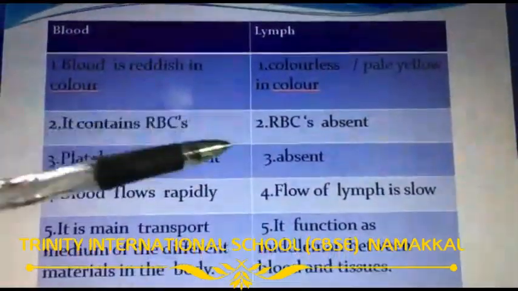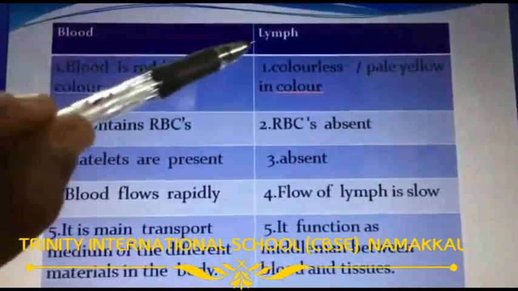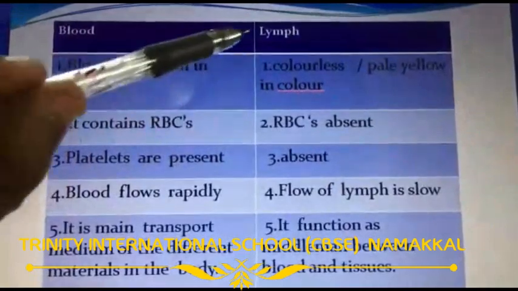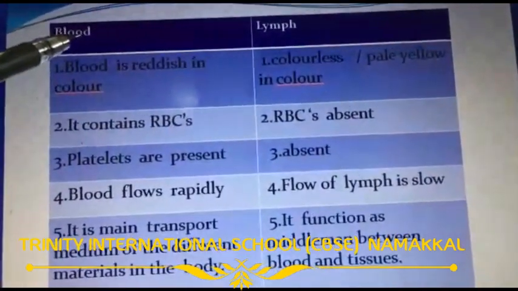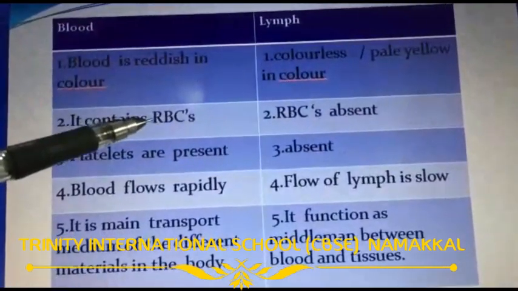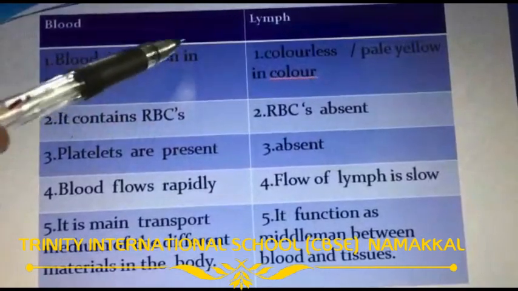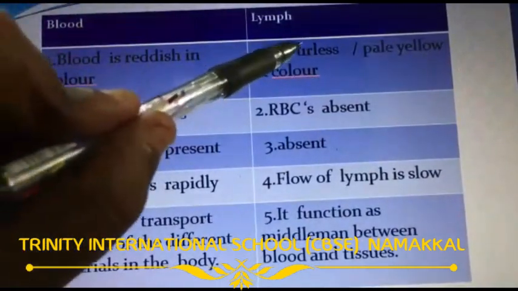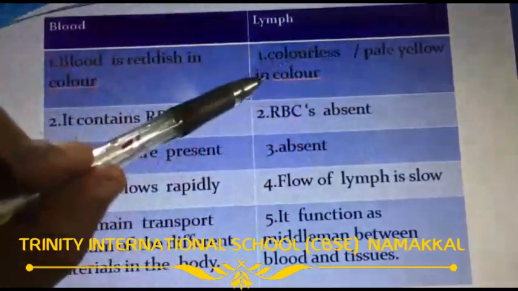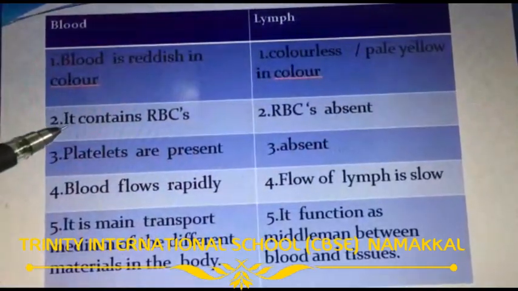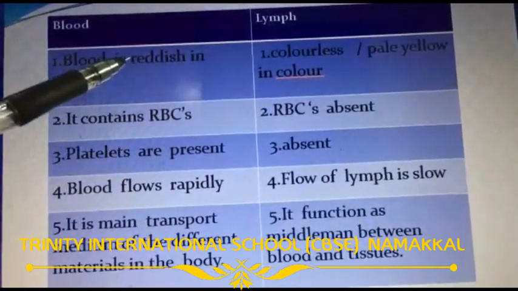Now differentiate between blood and lymph. Both are called transportation systems, but there are some differences. First, blood is reddish in color, while lymph is colorless or pale yellow. Blood contains RBCs, which is why it is red.